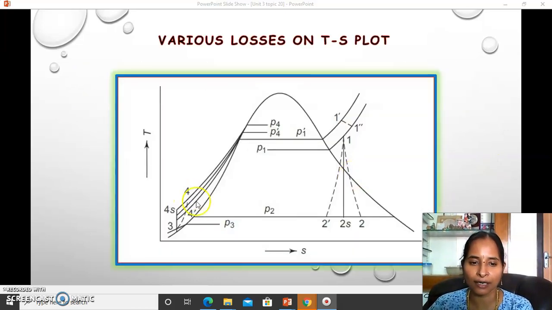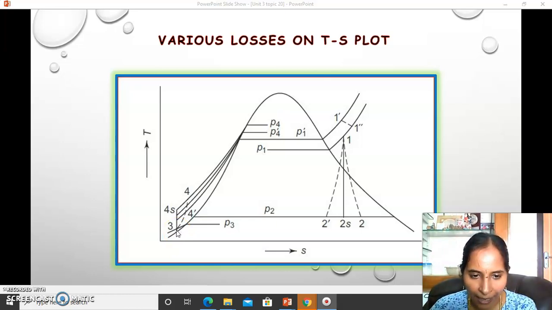Listen, here I told already, actually the pump work should be given for the pressure limits of 3 to 4s, and thus lesser work could be given if the process is following the reversibility and absence of friction losses and pipe losses.